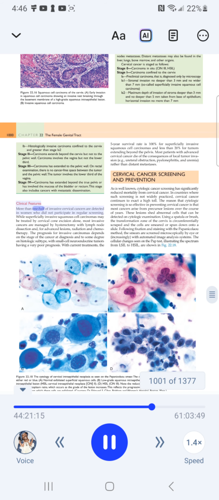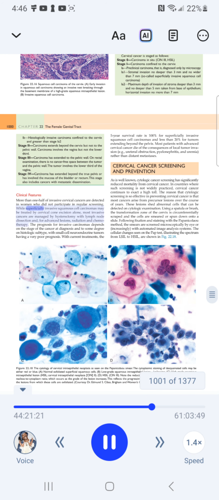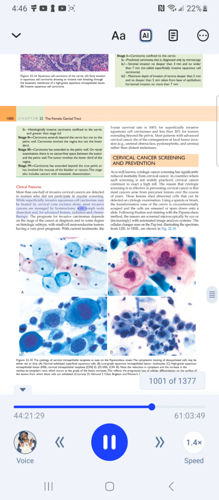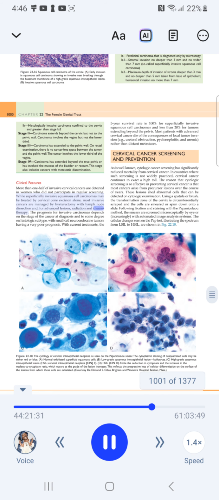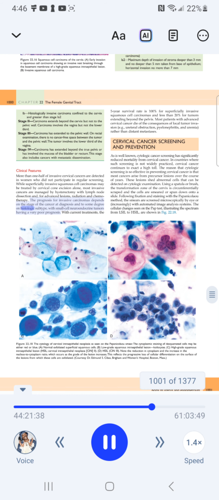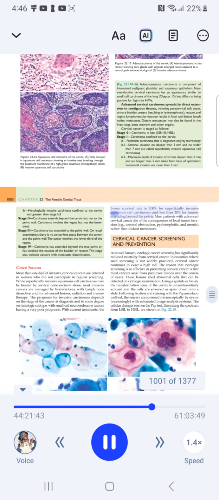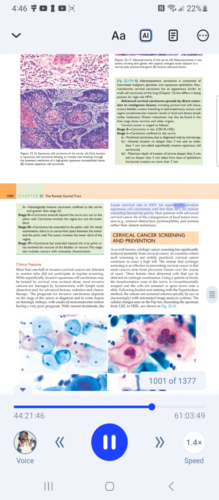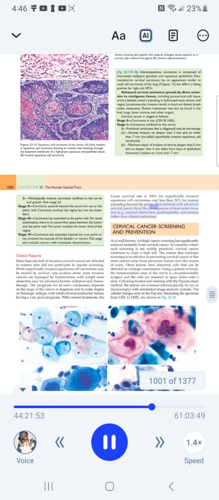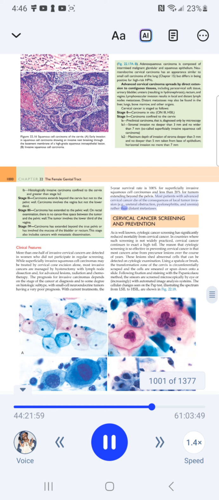Clinical features: more than half of invasive cervical cancers are detected in women who did not participate in regular screening. While superficially invasive squamous cell carcinomas may be treated by cervical cone excision alone, most invasive cancers are managed by hysterectomy with lymph node dissection and, for advanced lesions, radiation and chemotherapy. The prognosis for invasive carcinomas depends on the stage of the cancer at diagnosis and to some degree on histologic subtype, with small cell neuroendocrine tumors having a very poor prognosis. With current treatments, the 5-year survival rate is 100% for superficially invasive squamous cell carcinomas and less than 20% for tumors extending beyond the pelvis. Most patients with advanced cervical cancer die of the consequences of local tumor invasion, for example, ureteral obstruction, pyelonephritis, and uremia rather than distant metastasis.